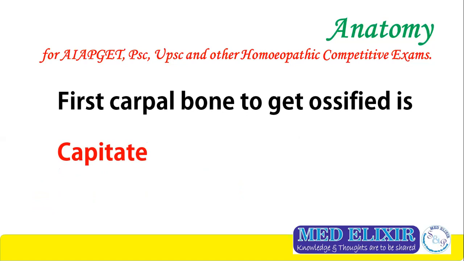Capitate is the largest carpal bone. The most common carpal bone to get fractured is scaphoid. It's boat-shaped carpal bone. And the most common carpal bone to get dislocated is lunate. And the smallest carpal bone is pisiform. And the last carpal bone to get ossified is pisiform. So the first carpal bone to get ossified is capitate. And the last carpal bone to get ossified is pisiform.